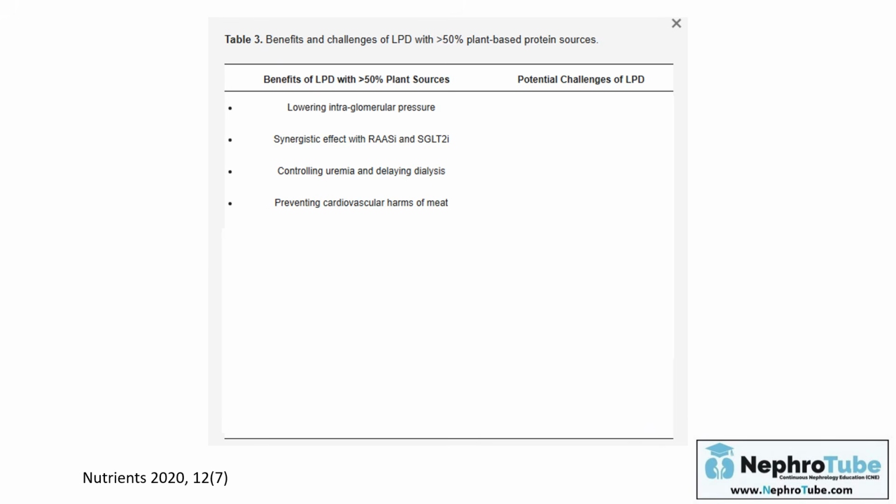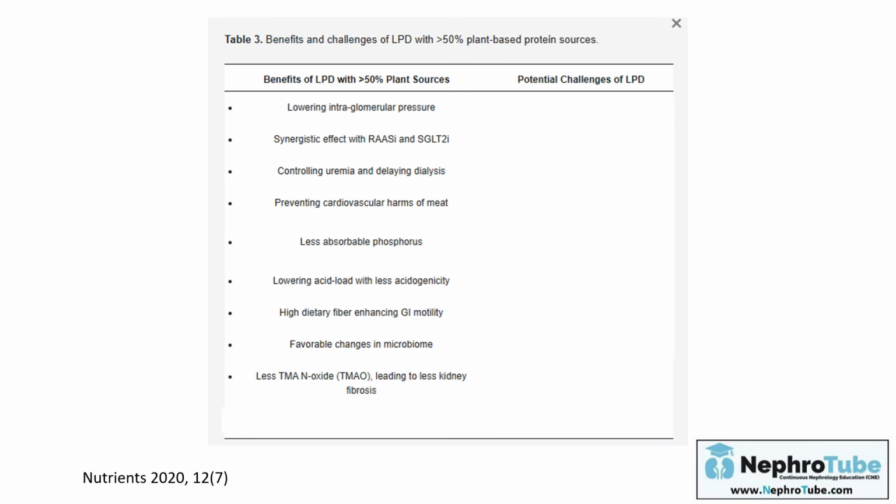Preventing cardiovascular harms of meat, less absorbable phosphate from the plant protein. Lower acid load. Plant protein has a lower acid load. High dietary fiber, which enhances gastrointestinal motility. Favorable changes in the microbiome in the gastrointestinal tract. Less TMAO, trimethylamine N-oxide, leading to less kidney fibrosis, and finally less inflammation and oxidative stress. So the use of plant sources has a lot of advantages,